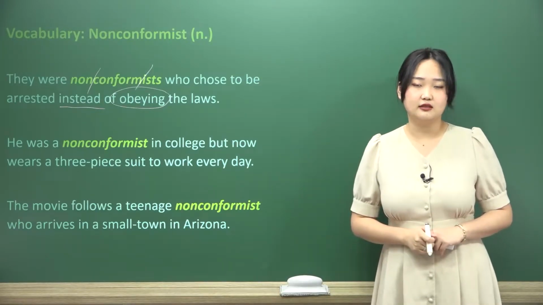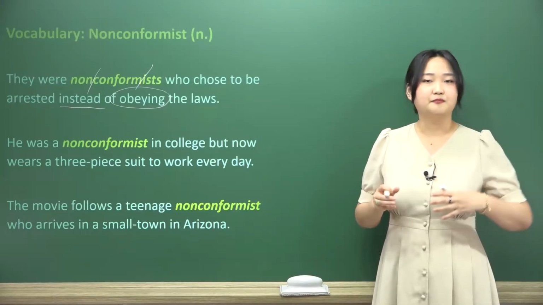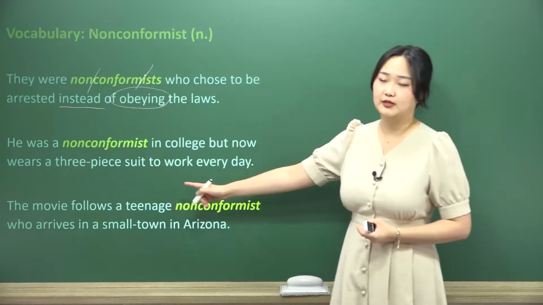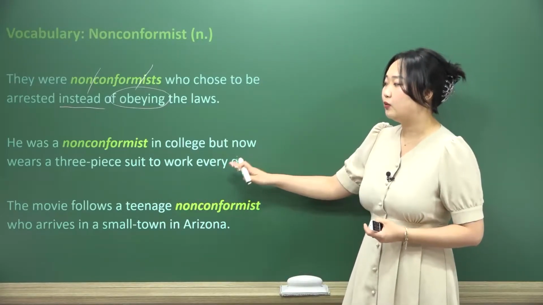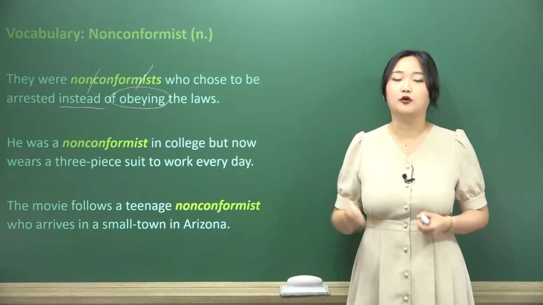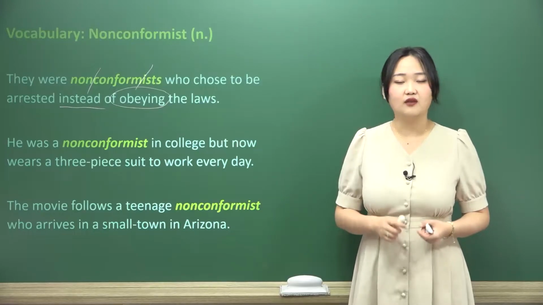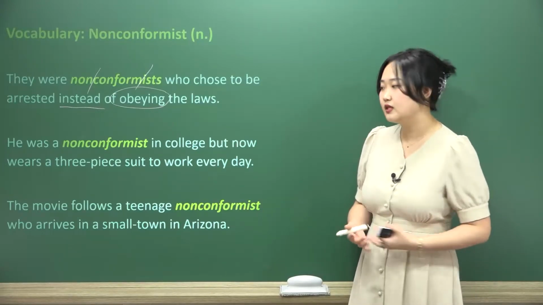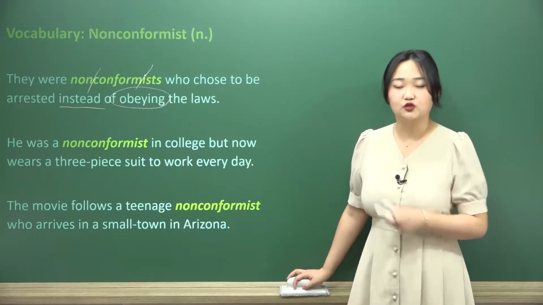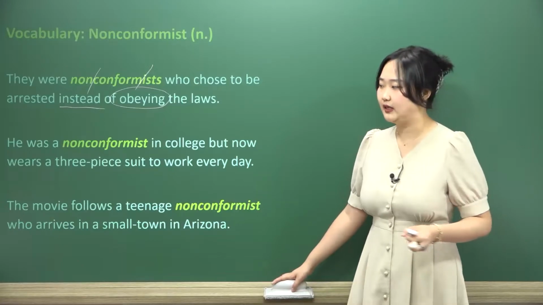Now this sentence needs a little bit more nuance and, I would say, common sense, just reading it as a whole. He used to not conform to anything, but now he wears a three-piece suit to work every day. Now he conforms to society. He does his job at a 9 to 5, goes to work every day in a suit with a button up, and so now he's no longer lashing out or trying to be different, standing out. He is one and the same as everybody else.